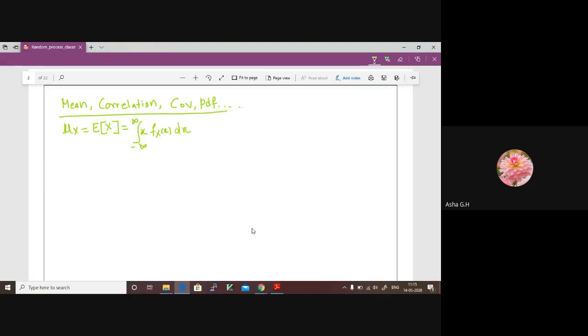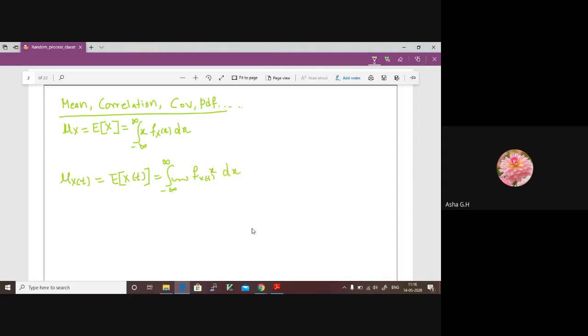This is the equation for mean. Now here, if we are dealing with the equation for a random process, what is that? Mu x of t is equal to expectation of x of t, which is equal to the integral from minus infinity to plus infinity. Now I have to write something here. Maybe you can tell me what this is. Now what I have is again f x of t of x dx.